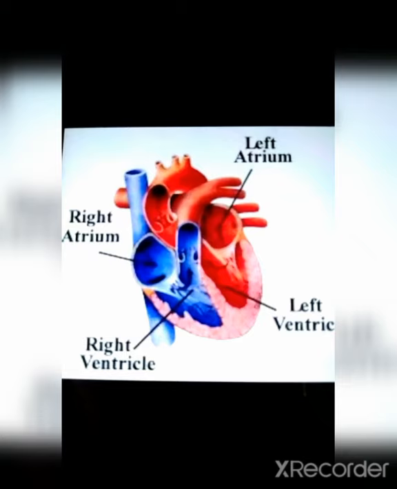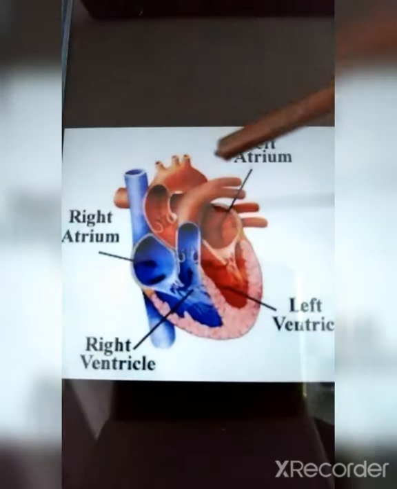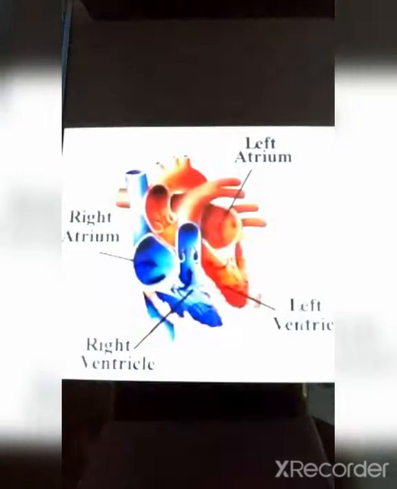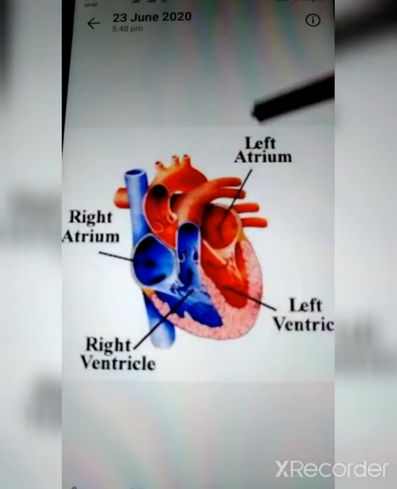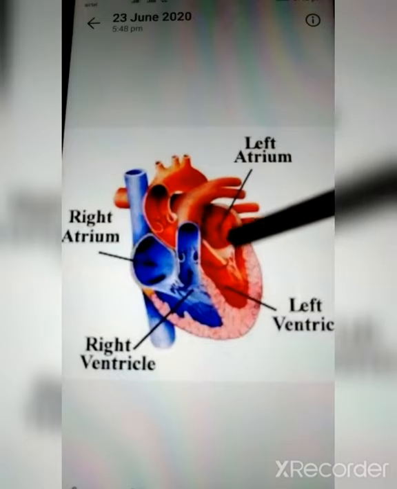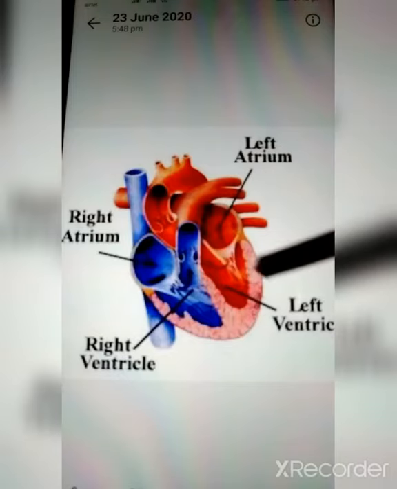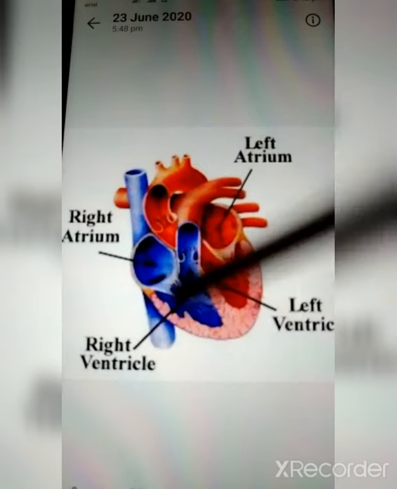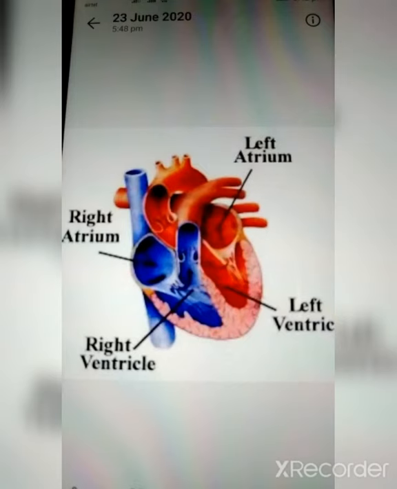So from this diagram you can understand that the left side is basically with respect to collecting oxygen rich blood, meaning it collects oxygen from the lungs and distributes the oxygen rich blood to the body, and the right part is with respect to the deoxygenated blood. Deoxygenated blood means the blood which doesn't have oxygen in it. Hope you are thorough with the 4 chambers in the heart.